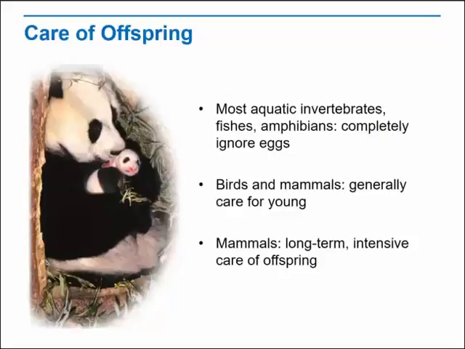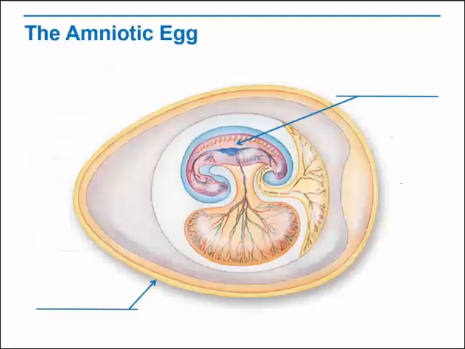Males of many species also help care for the young. Parental care helps young survive in crowded, competitive environments. Typically, species that provide intensive or long-term parental care give birth to fewer young than do species that offer no parental care. Chordates first evolved in water, so early chordate reproduction was suited to aquatic life.